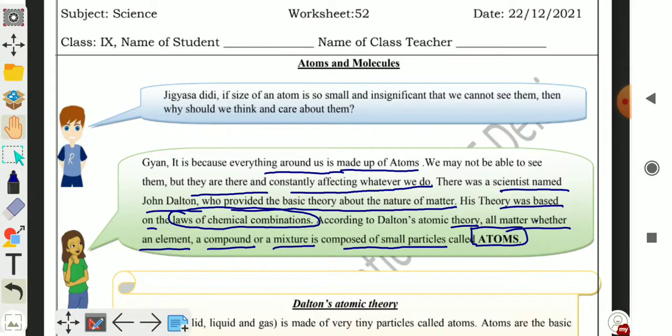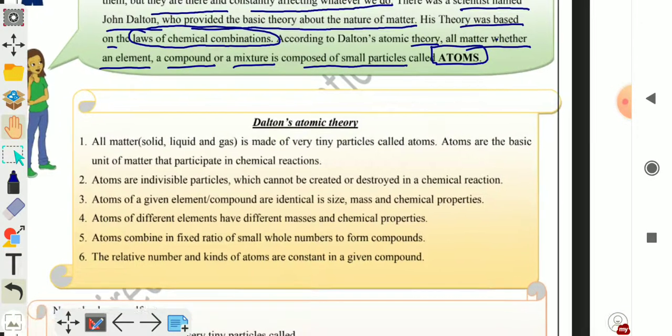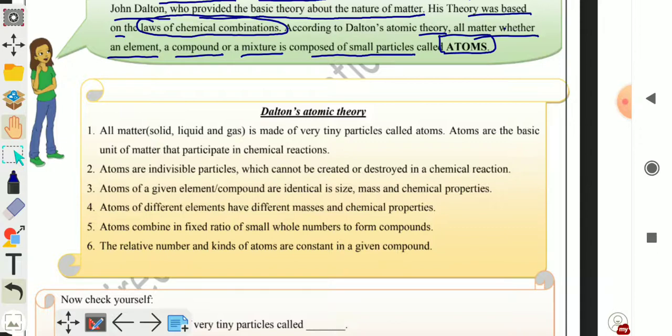Now we will discuss Dalton's atomic theory's points. First point was given by Dalton: all matter, whether it is solid, liquid, or gas, is made up of very tiny particles, and these particles are called atoms. Atoms are the basic unit of matter that participate in a chemical reaction. So these particles or atoms take part in a chemical reaction.